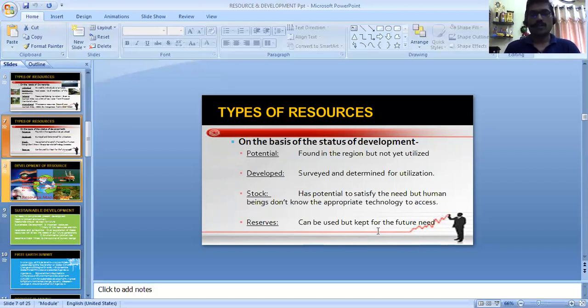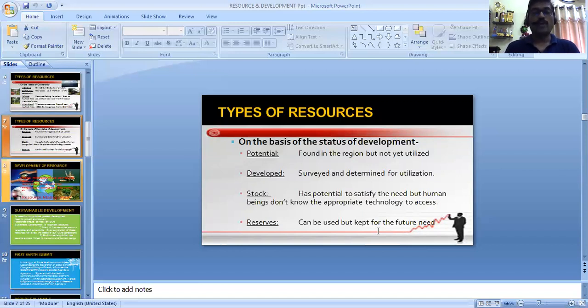The stock, you can define it as potential to satisfy the need, but human beings don't know the appropriate technology to access. मतलब potential और stock में थोड़ा सा difference है. Potential में actually हमें सब पता होता है, हमारे पास technology भी होती है, पर हमने उसे इस्तेमाल करना शुरू नहीं किया होता. लेकिन stock में क्या होता है, हमें तो पता है, resources हैं, but the major problem is actually even we don't know how to use it.